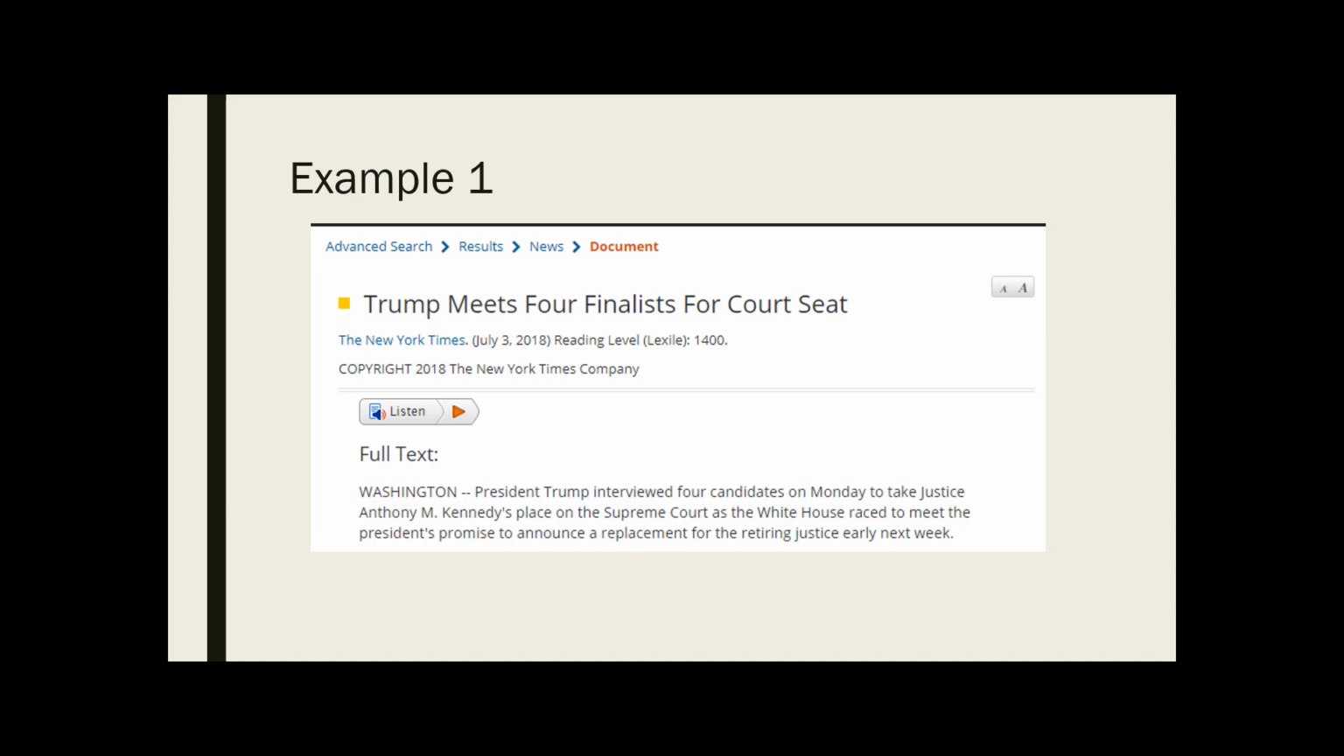Okay. Hopefully you guys decided that this was an example of an informative or informational article, right? This one I think is fairly simple. If we look at the title, Trump meets 4 finalists for court seat, and we look at the first sentence, President Trump interviewed 4 candidates on Monday to take Justice Anthony M. Kennedy's place on the Supreme Court as the White House raced to meet the president's promise to announce a replacement for the retiring justice early next week.